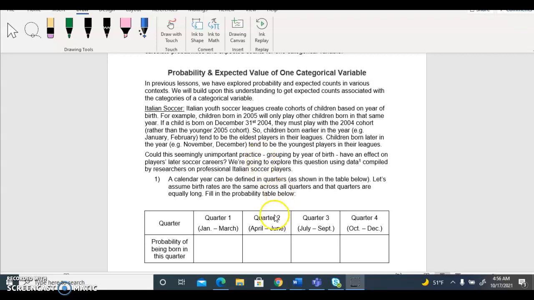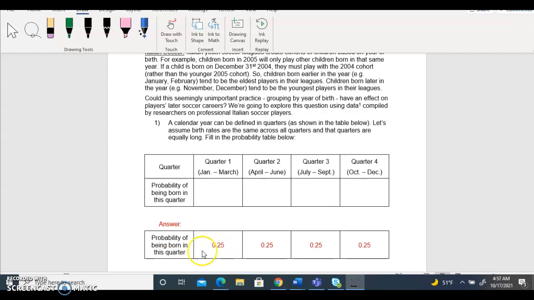1. A calendar year can be defined in quarters as shown in the table below. Let's assume birth rates are the same across all quarters and that quarters are equally long. Fill in the probability table below. As you see, the table has quarter 1, 2, 3, and 4, and the chance of being born in this quarter. Since there is an equal chance the player will be born in one of these quarters, the chance will be about 0.25, or 1 out of 4. So put 0.25 in each quarter.